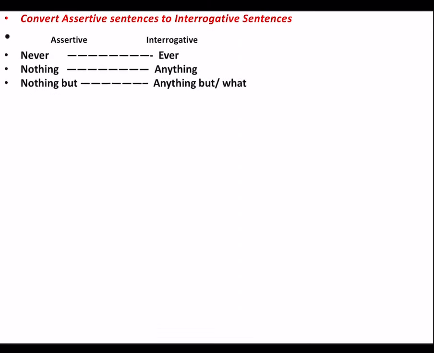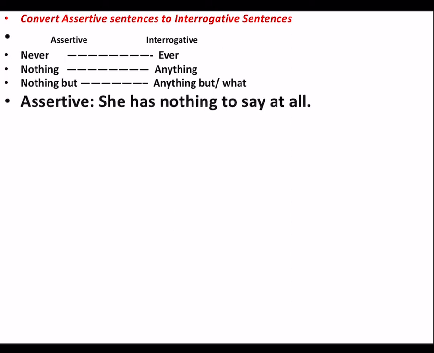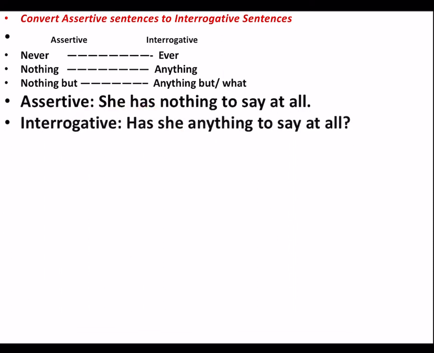Another set of rules that we need to remember while changing from assertive to interrogative is, if the assertive sentence has words such as never, nothing, nothing but, while changing it into interrogative, never becomes ever, nothing becomes anything, nothing but becomes anything but, or anything what. For example, she has nothing to say at all. In this sentence, we will take the auxiliary verb or the helping verb in front. So, has she anything to say at all? Nothing over here changes to anything, the second rule over here, and we put a question mark at the end of the sentence.